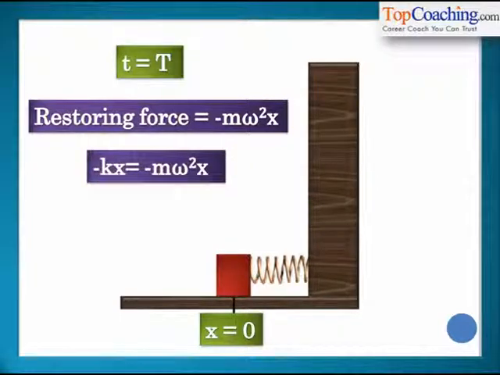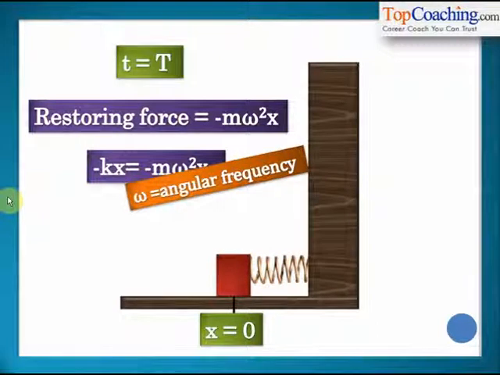In the case of the spring block system, minus kx is the restoring force and it is equal to minus m omega square x. This gives us the value of omega, the angular frequency of oscillation of the spring block system. Note that this omega here is not the angular velocity of the spring block system. After all, there is no rotation taking place here.